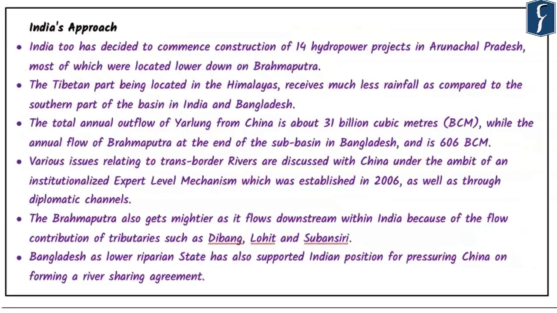This brings us to the third aspect of discussion, and that is India's approach to handle Chinese hegemony in the case of rivers. Now in this context, it is important for you to know that India too has decided to commence construction of 14 hydropower projects in Arunachal Pradesh. These projects will be located lower down on the Brahmaputra, and this might be viewed as India's effort to establish its lower riparian right to counter China's first use priority rights.